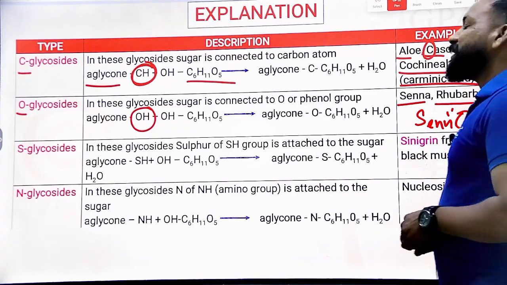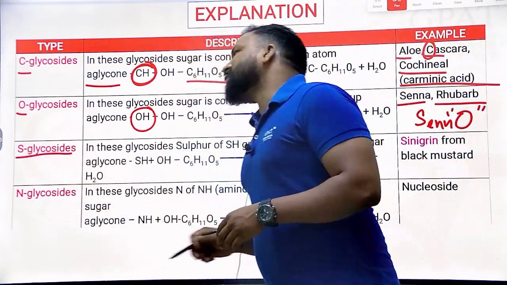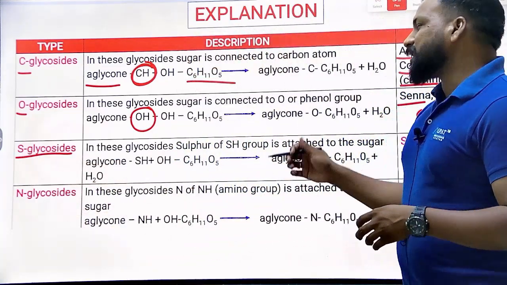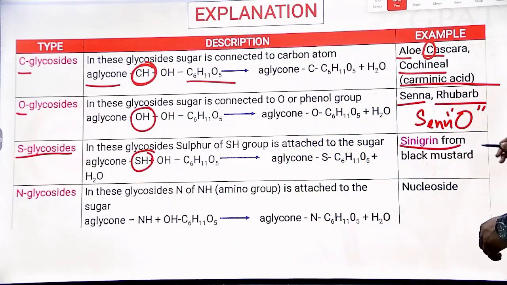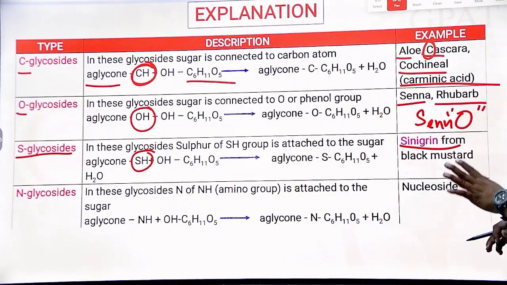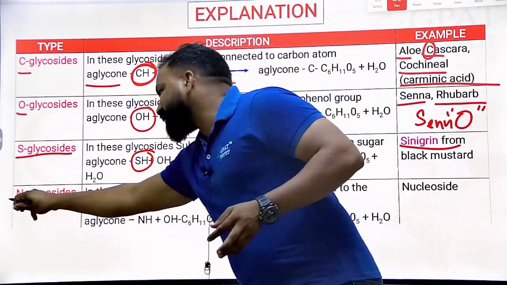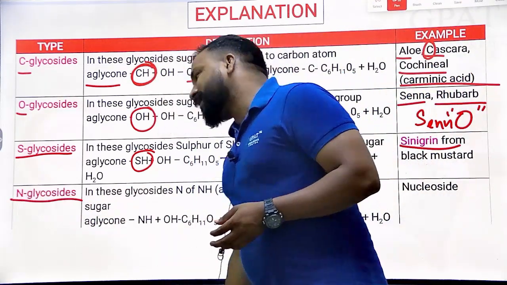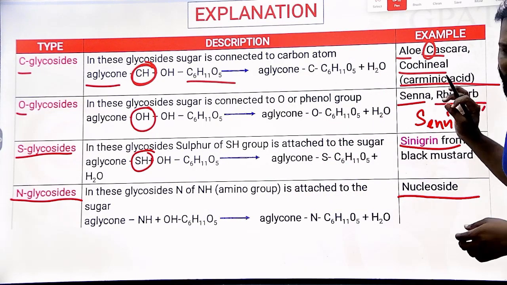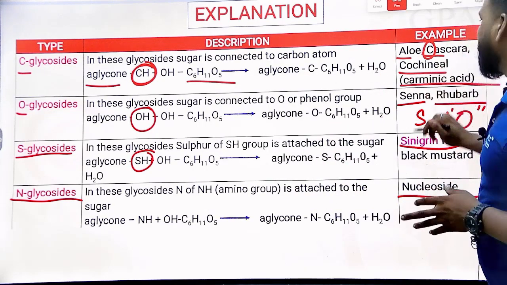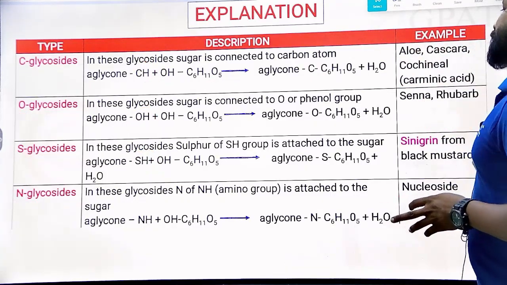And next, S-glycosides. S stands for... S-glycosides means SH group. Clear? Example is sinigrin. S obviously. And likewise N stands for N-glycosides, whereas nucleoside. The first letter itself will be the example for the first letter of the examples. Clear? Yes, I hope you like it and I hope you understood.